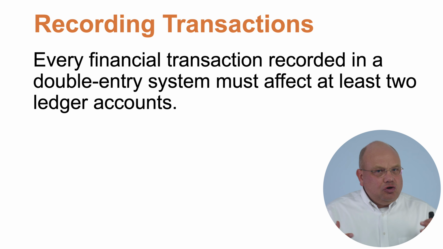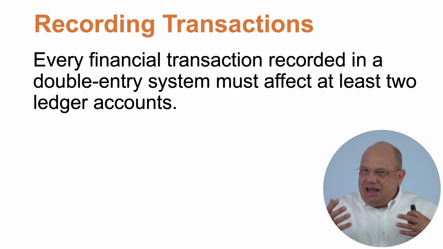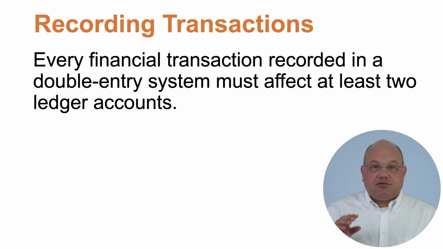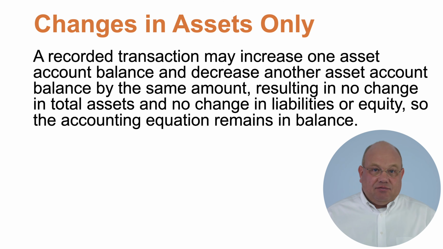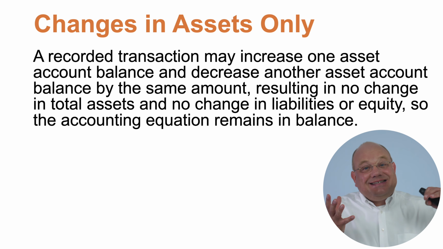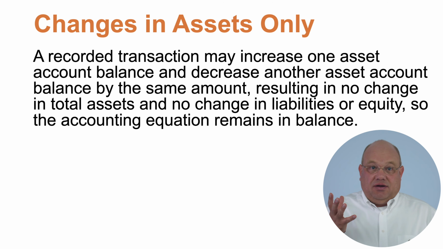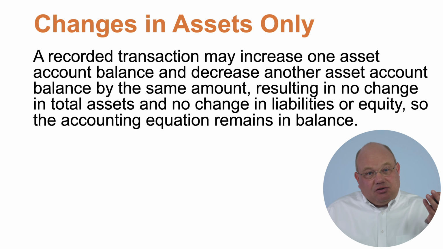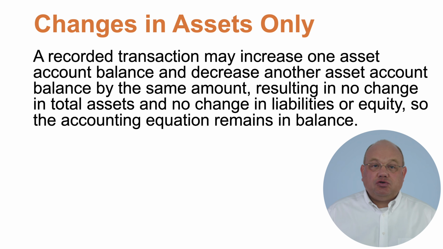We're just going to look at different categories of transactions and see how it is that we keep that accounting equation in balance. So the first transaction we have is a change in assets only. It increases one asset account balance and decreases another asset account balance. No change to liabilities, no changes to equity. Just one asset account goes up and another asset account goes down.